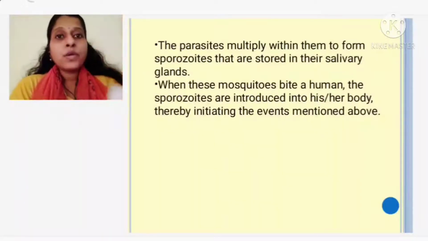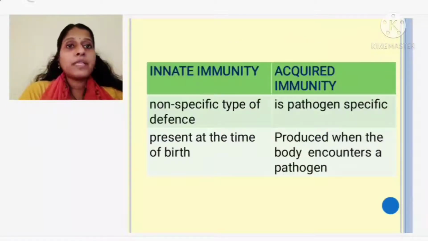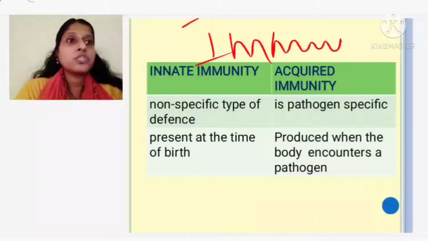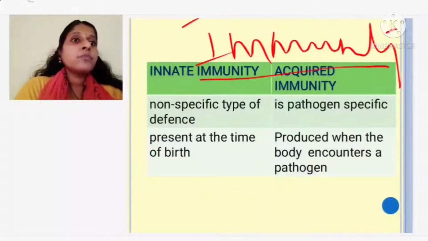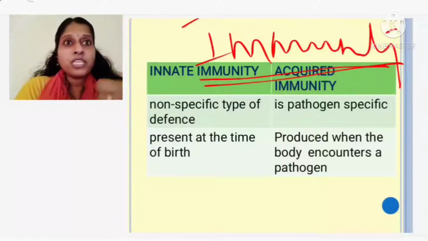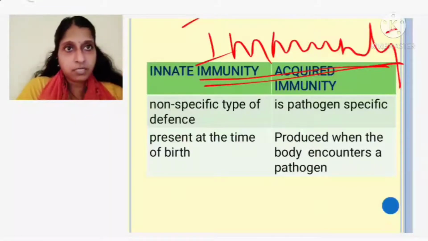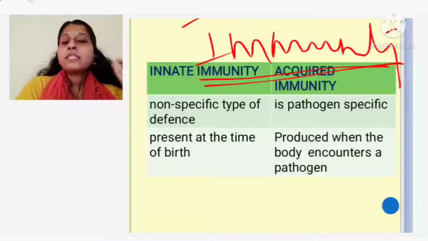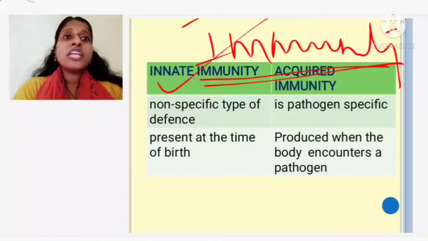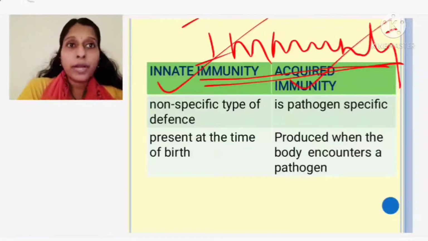Okay, now moving on to the next topic, that is immunity. So what topic are we going to discuss? We are going to discuss immunity. Basically speaking, what is immunity? Immunity means the body's resistance to fight against a disease. This immunity can be of 2 types. What are the 2 types of immunity? One is innate immunity and another one is acquired immunity.